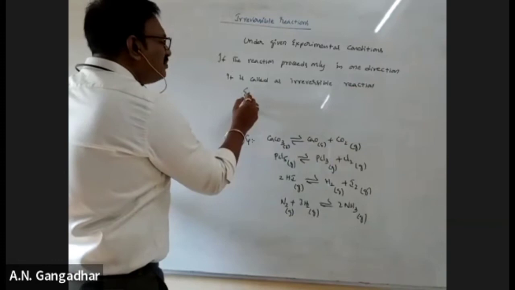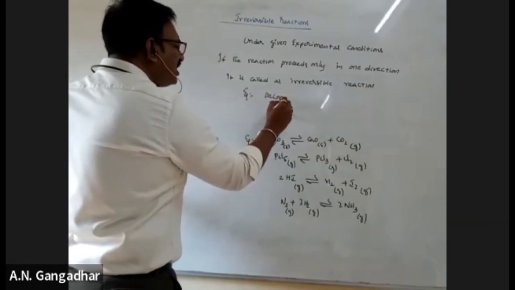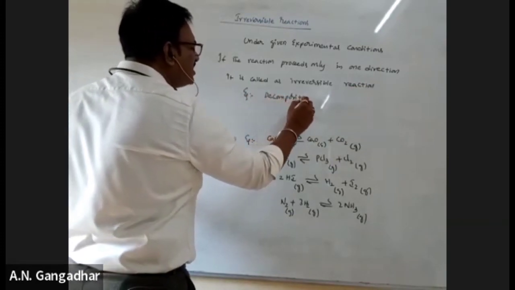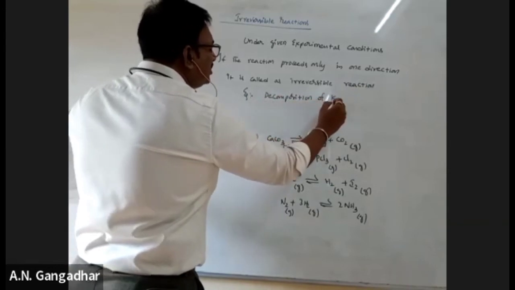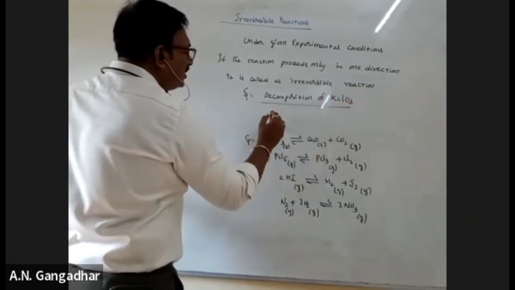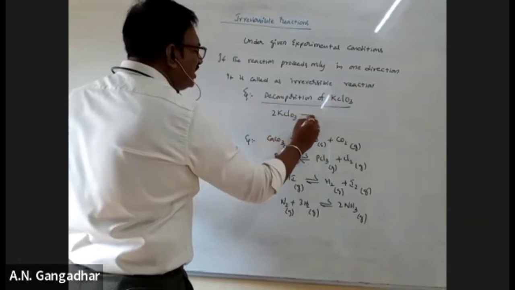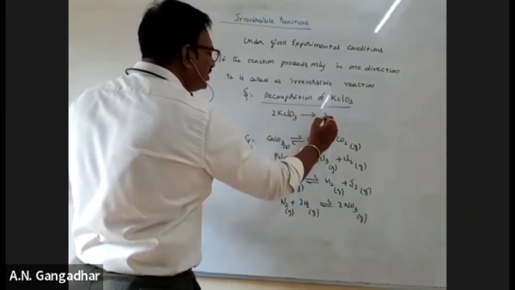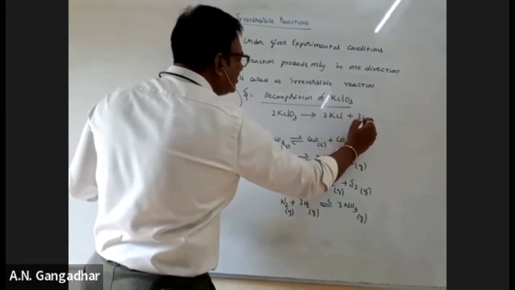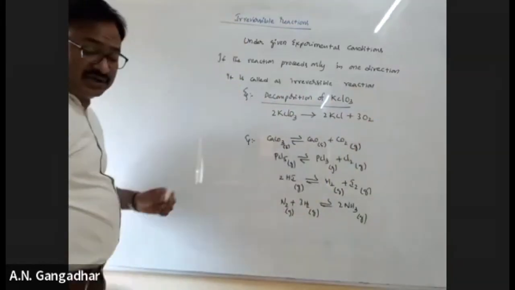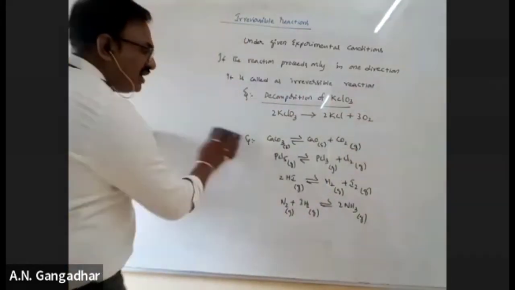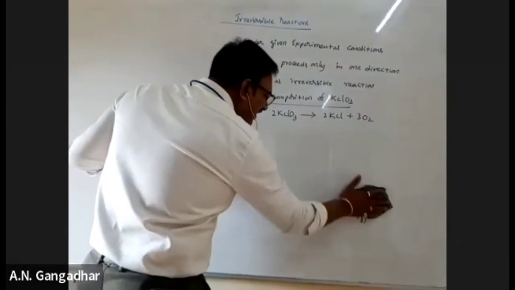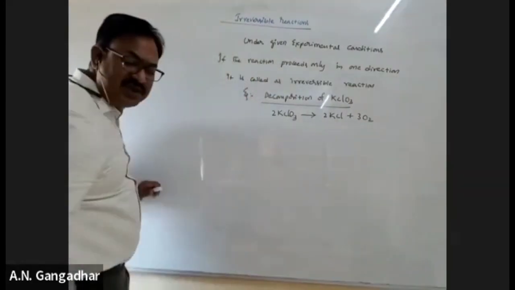For example, decomposition of potassium chlorate. This is the best example. 2KClO3, potassium chlorate, on decomposition gives rise to potassium chloride plus oxygen. So it's not reversible. It is an irreversible reaction. Just like that, a combustion reaction is also irreversible.